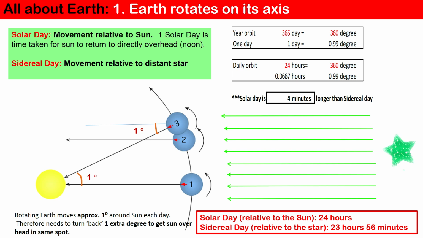But it is not until a little later, at time 3, after about 361 degrees of rotation, that the Sun is overhead. Time 1 to 2 is a complete rotation of the Earth, but the revolution around the Sun affects the angle at which the Sun is seen from the Earth. Time 1 to 3 is how long it takes for noon to return.